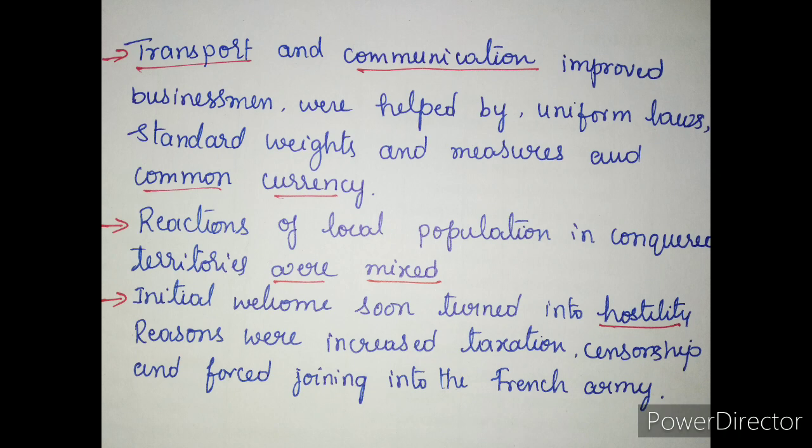Initially, in many places such as Holland and Switzerland, as well as certain cities like Brussels, Mainz, Milan and Warsaw, the French armies were welcomed as harbingers of liberty. But initial enthusiasm soon turned into hostility. That means they didn't like it at all. In the beginning they welcomed these things. Gradually they didn't like all these systems.